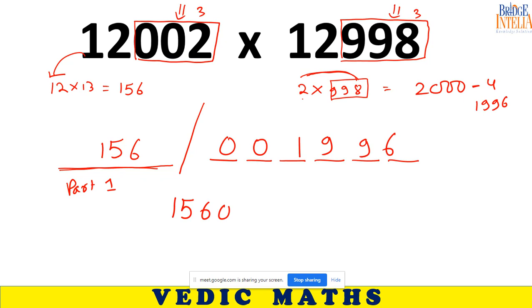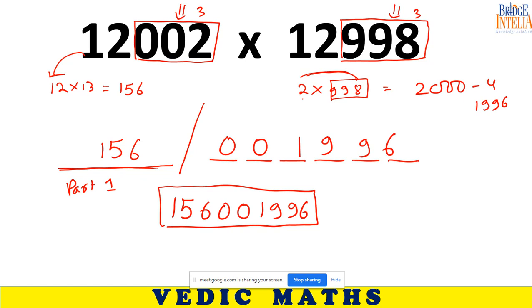So the final answer is 156001996. Is this what everybody got? Come on students, be honest. Did you get this answer? Yes, sir. Do you want me to explain this again? Yes, sir. Okay.